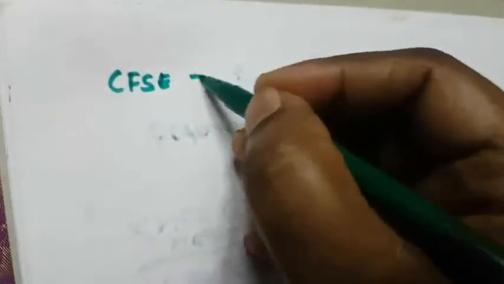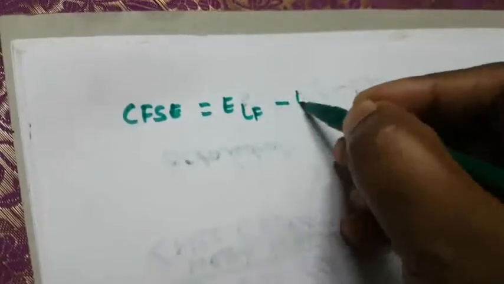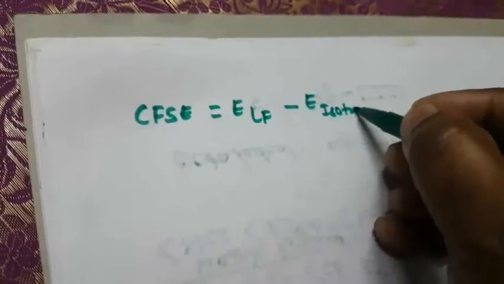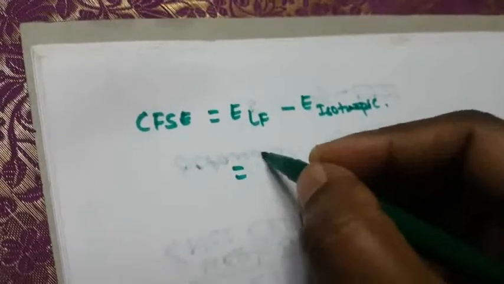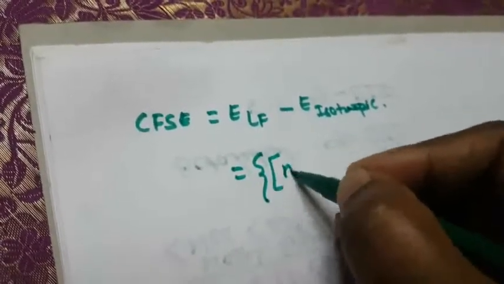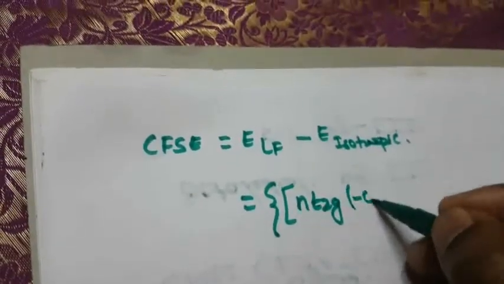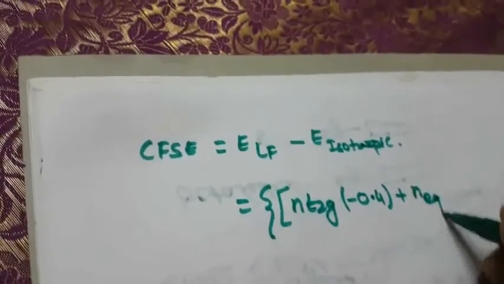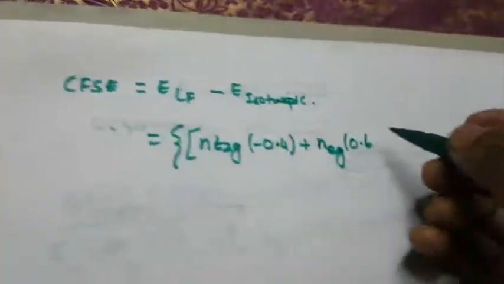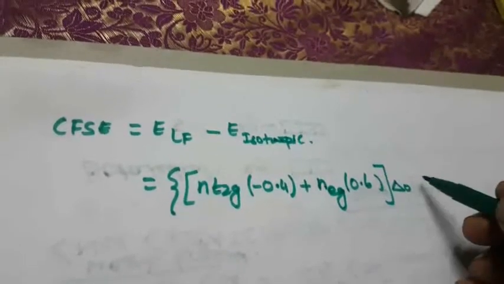First you write the formula for CFSE. What is crystal field stabilization energy? First one is E LF, ligand field, minus E isotropic. How will that formula be written? Number of electrons in T2G multiplied by minus 0.4, plus number of electrons in EG level into 0.6, into delta octahedral, the change in energy.